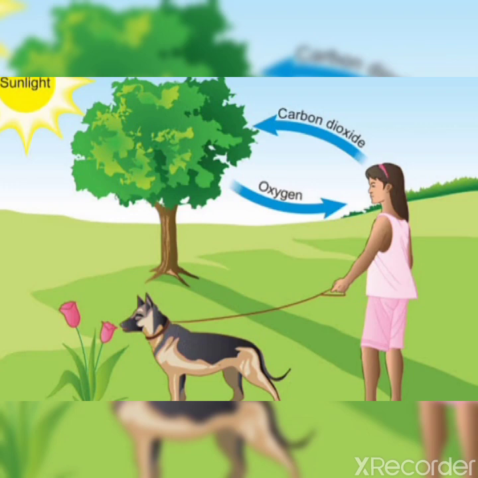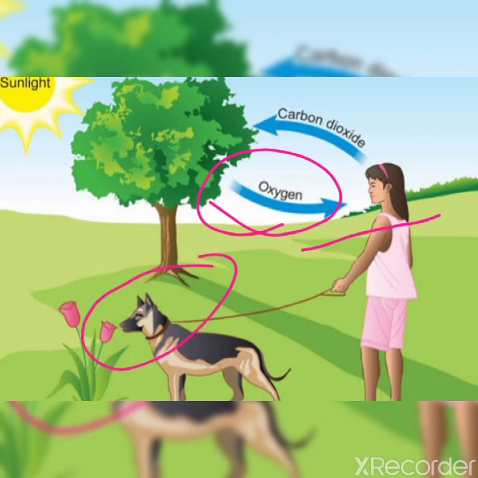I have already explained that oxygen is released during the photosynthesis process. Clear, children? And you know that without oxygen we cannot live. No organism can live without oxygen. So the oxygen which is released during the photosynthesis process is used by all organisms to breathe.